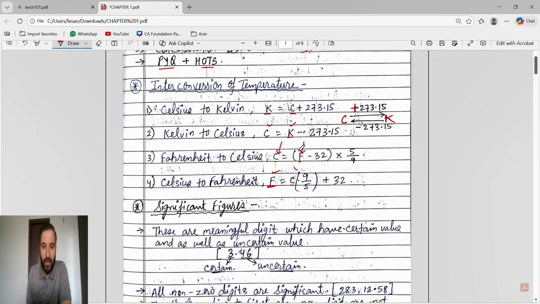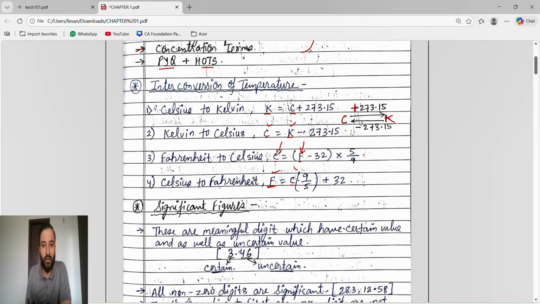So if degrees Fahrenheit is given and we have to find degrees Celsius, we'll use this formula: Fahrenheit minus 32. First, from whatever degree Fahrenheit is given, we subtract 32, and then whatever value we get, we multiply by 5 by 9. Guys, calculator is not allowed, so be careful.